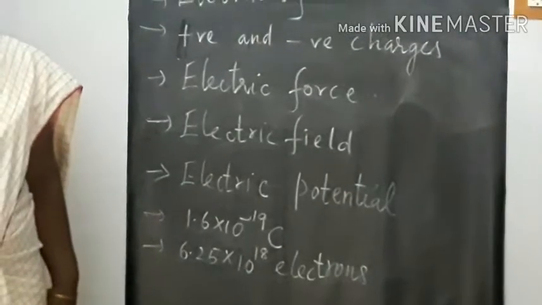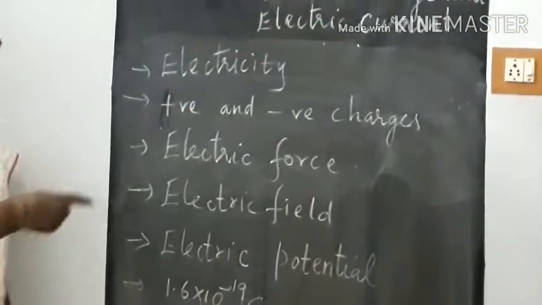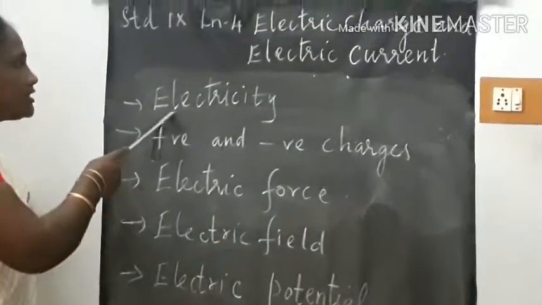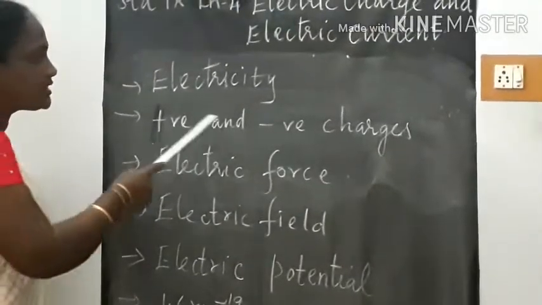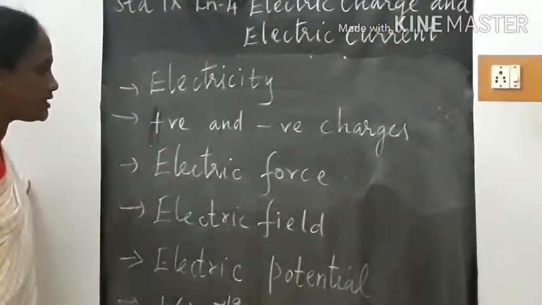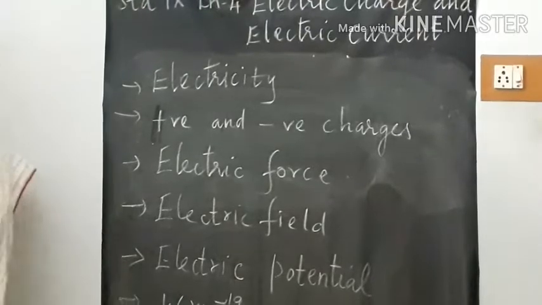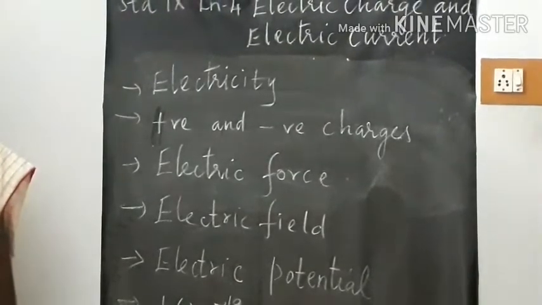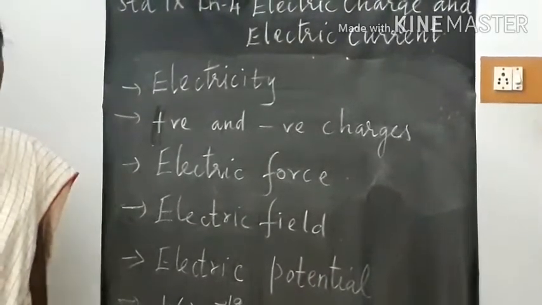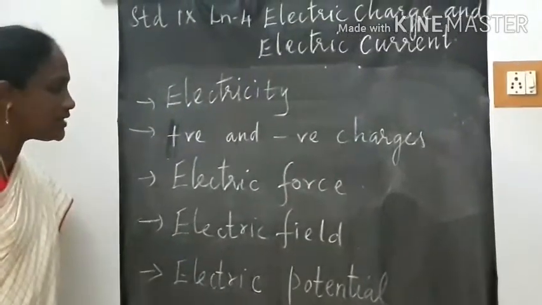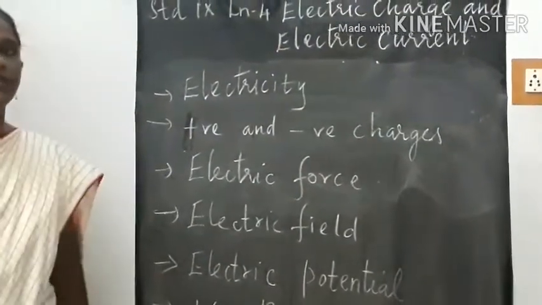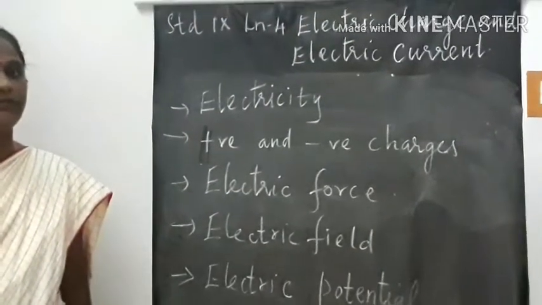So let us recall. In today's class we have learnt about electricity. It is the flow of charges. Then we have two types of charges, positive and negative charges. Then we have learned about electric force. It is the force that exists between the charges. Next we learned about the electric field. It is the region around a charge in which we experience the electric force.